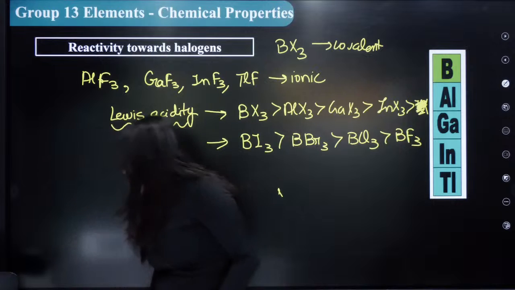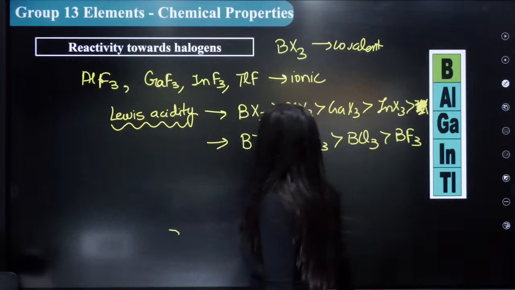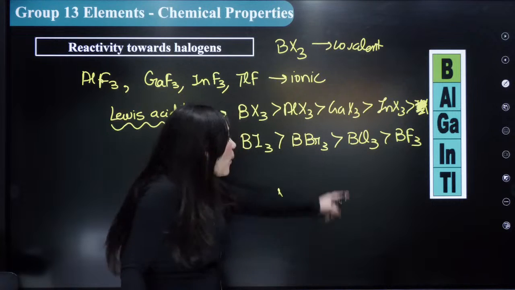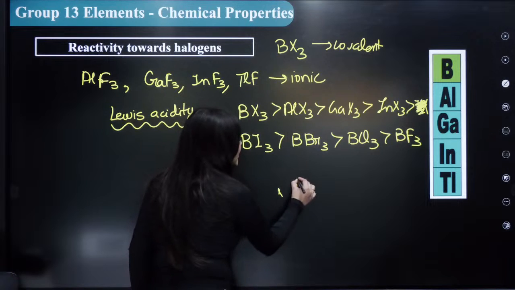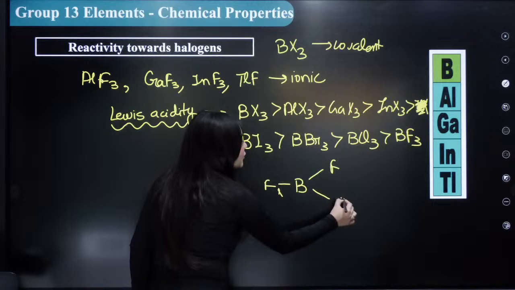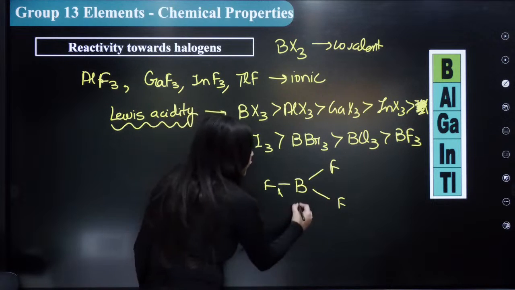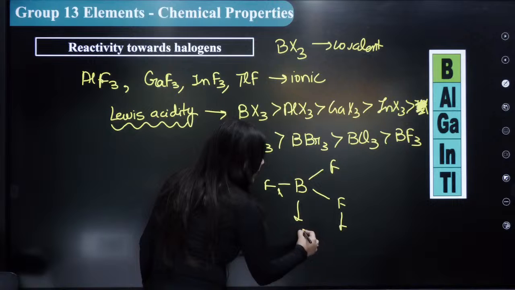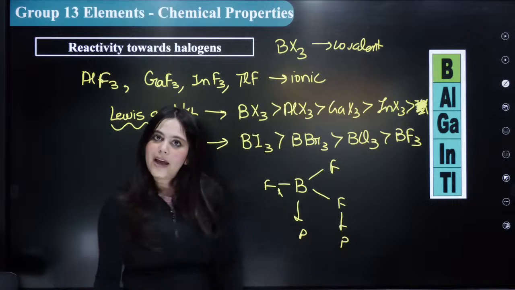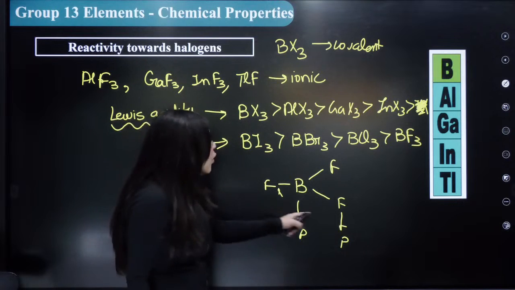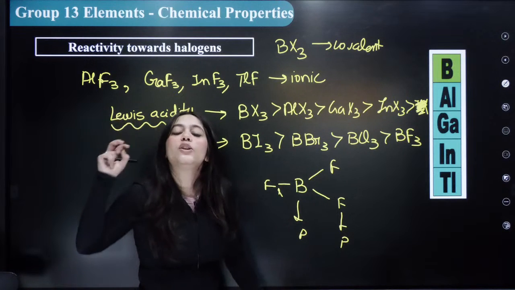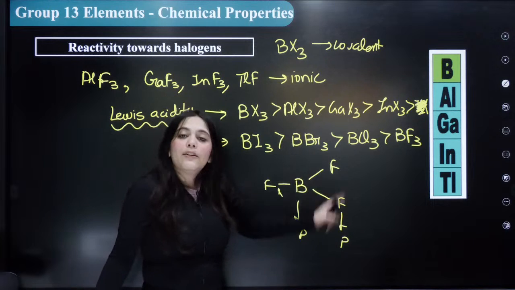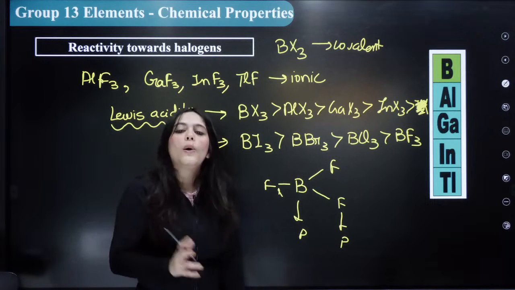ठीक है. Now this we have discussed. The other thing that I was going to tell you is why BF3 is the least Lewis acidic. What is meant by Lewis acid? For example, this is the BF3 molecule, right? Both boron and fluorine only have p orbitals. Everybody can know that, है ना? Because both of them only have p orbitals, because these are both the first element of each group. Both boron and fluorine only have p orbitals in that.